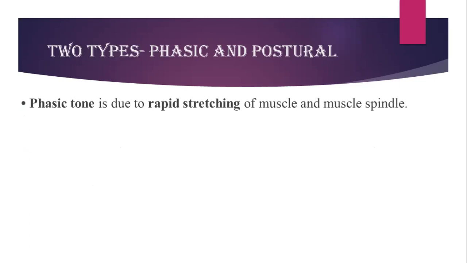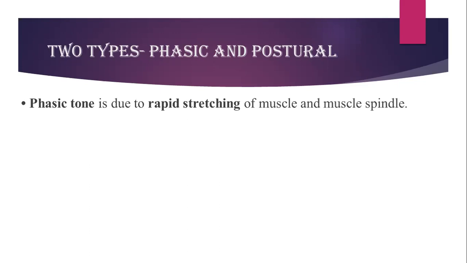We have discussed this already at the time of the receptor itself, and in the spinal cord stretch reflexes.